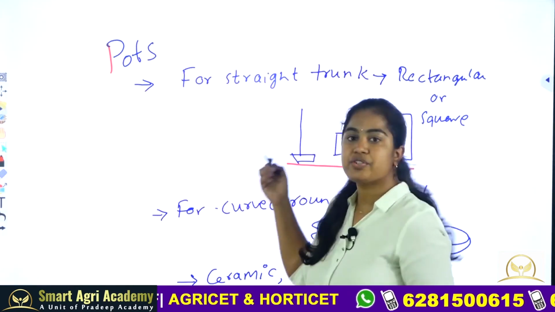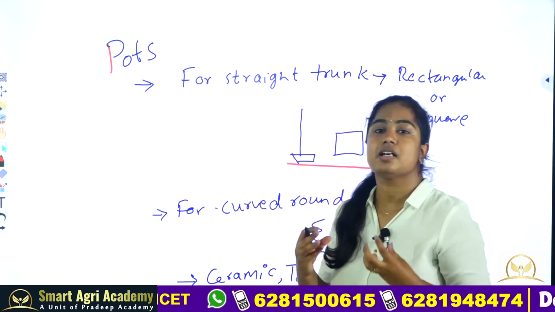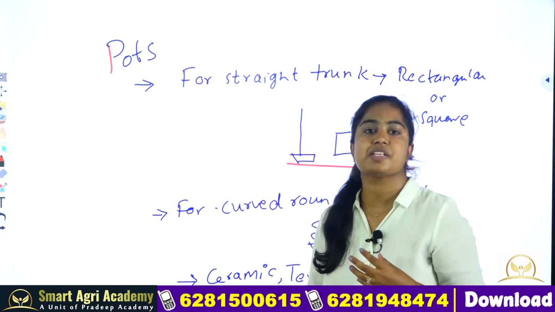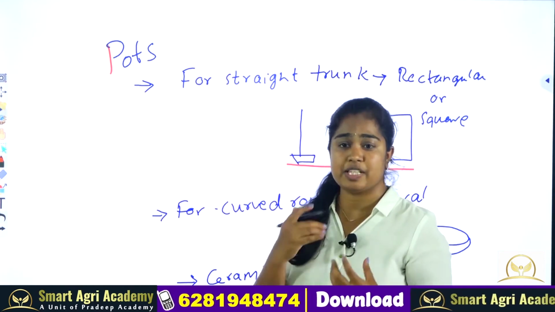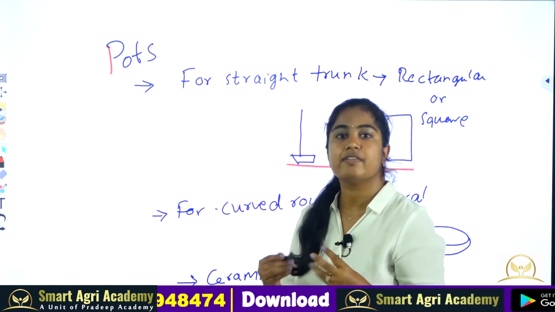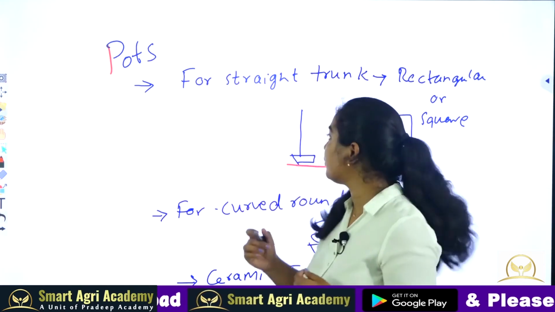Knowing what kinds of pots are useful for growing a bonsai is also very important, since the root system is very sophisticated and the plant is very aesthetic. To increase the aesthetic value and the lifespan of the plant, we have to know about the pots also.